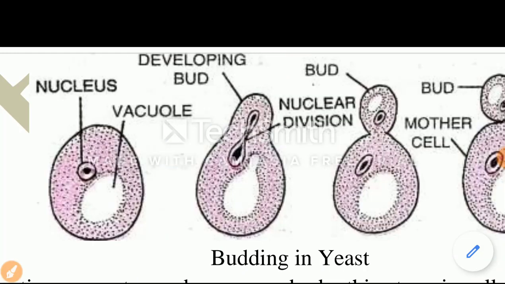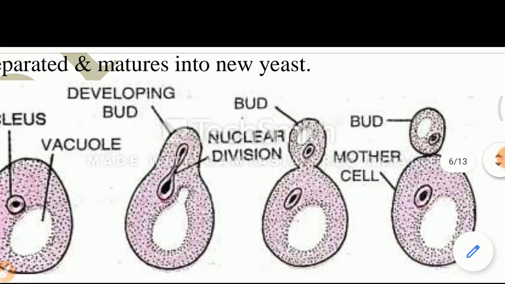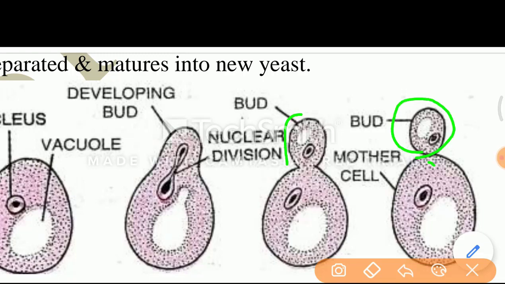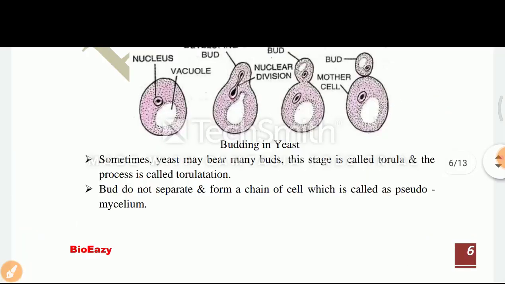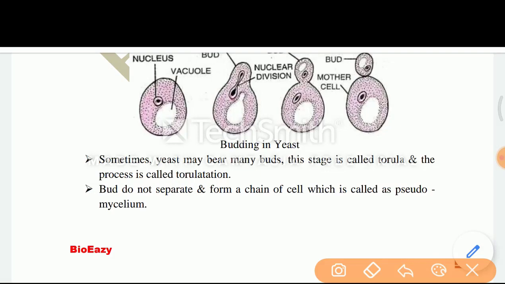You can see on the screen the nucleus of each cell divides to form a small nucleus, and this nucleus gets transferred into the bud. Then the bud separates from its parent. Sometimes yeast may bear many buds. This stage is called torula and the process is called torulation.